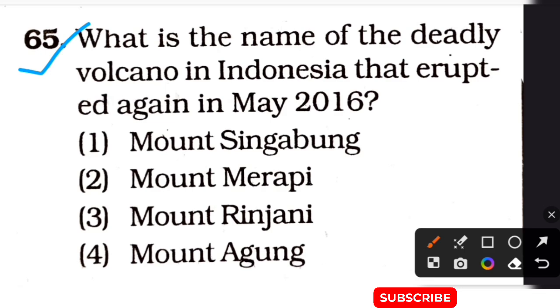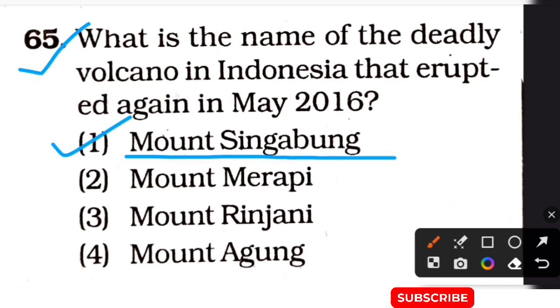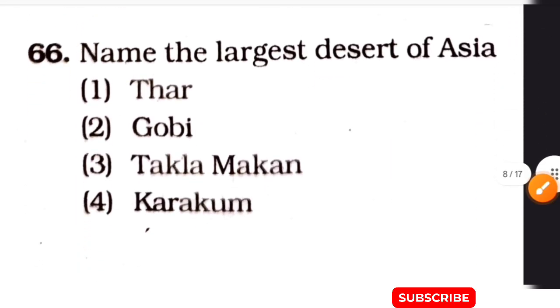Question is: what is the name of the deadly volcano in Indonesia that erupted again in May 2016? The options are option 1, Mount Sinabung. Option 2, Mount Merapi. Option 3, Mount Rinjani. Option 4, Mount Agung. The correct answer of this question is option number 1, Mount Sinabung. Next question.